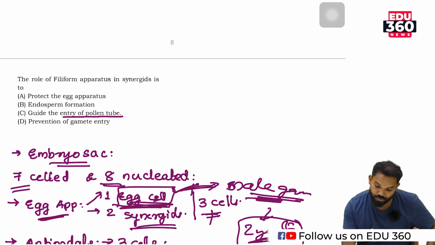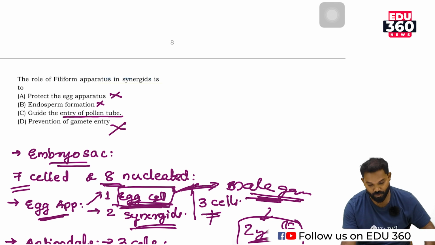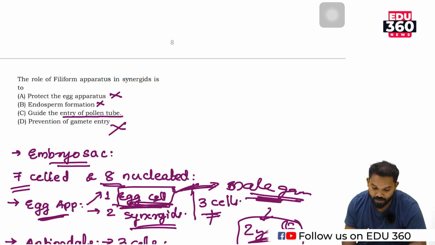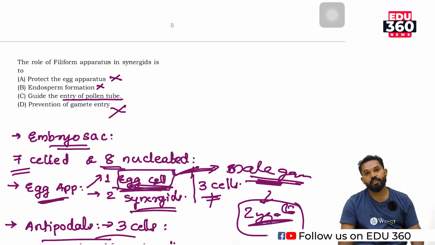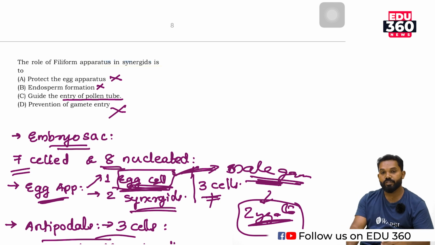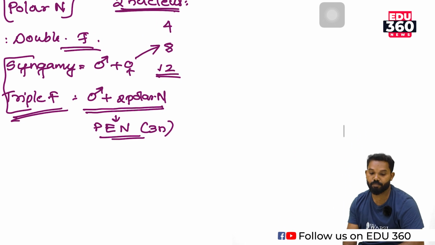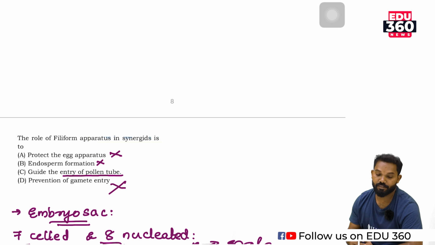So the role of the filiform apparatus in the synergid is not to protect the egg apparatus. Endosperm formation, it's wrong. Prevention of gamete entry, no. The filiform apparatus helps to guide the entry of the pollen tube to the embryo sac for syngamy and triple fusion. So here the answer is option C.